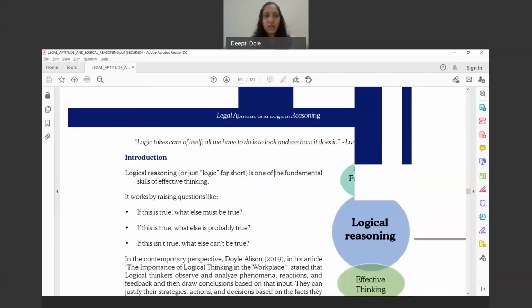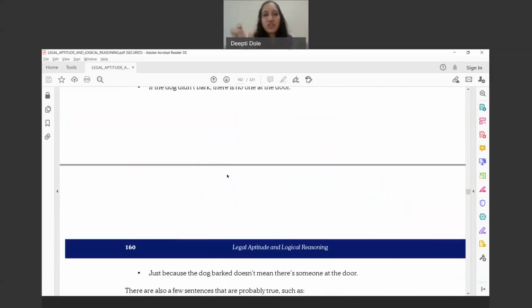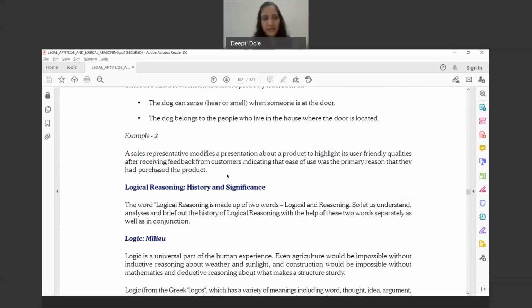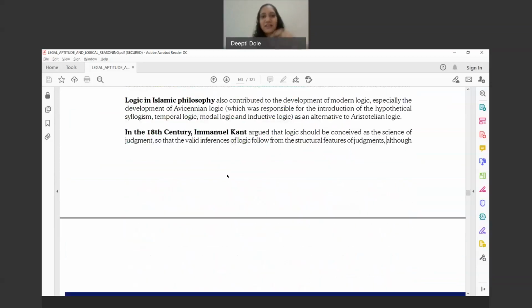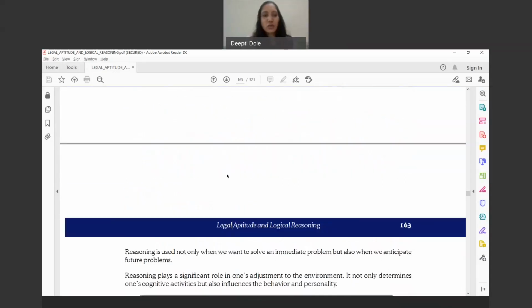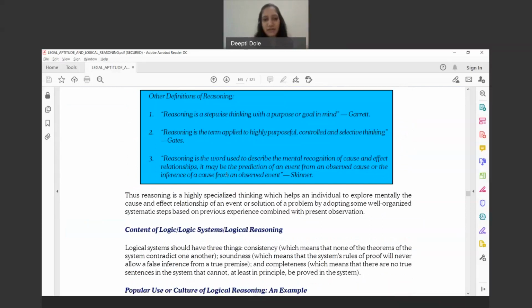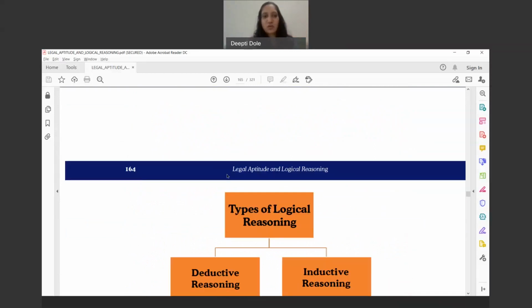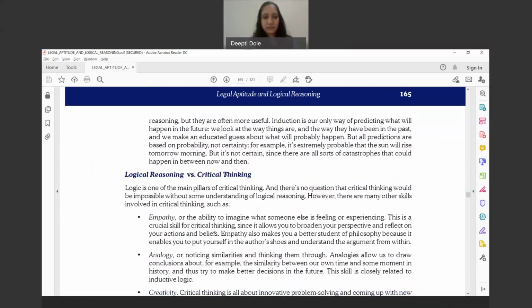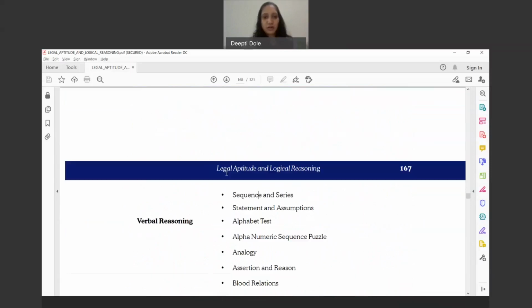Okay. So in terms of logical reasoning, I would suggest you always start solving the questions first in these chapters. It will become easy for you, and then go back to the theory sometimes, because theory is something which you may not understand until you solve the questions on logical reasoning. It might be difficult for you to understand the theory first and then start solving. You can try doing it the reverse way as well.